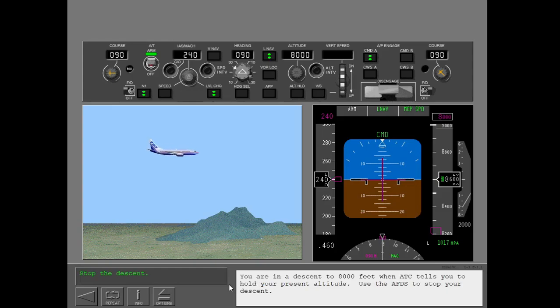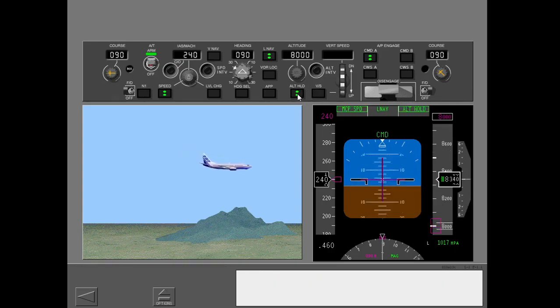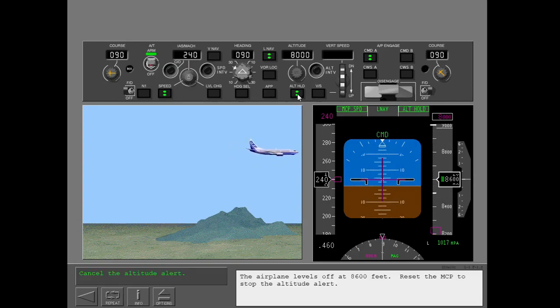You are in a descent to 8,000 feet when ATC tells you to hold your present altitude. Use the AFDS to stop your descent. The airplane levels off at 8,600 feet. Reset the MCP to stop the altitude alert.